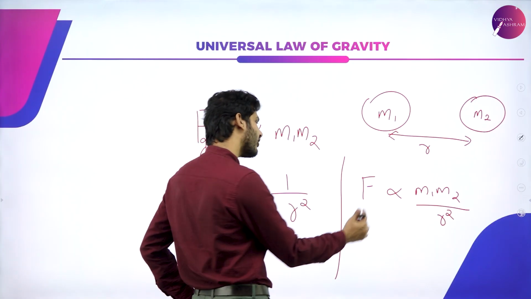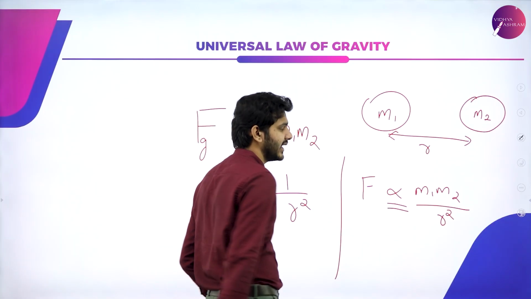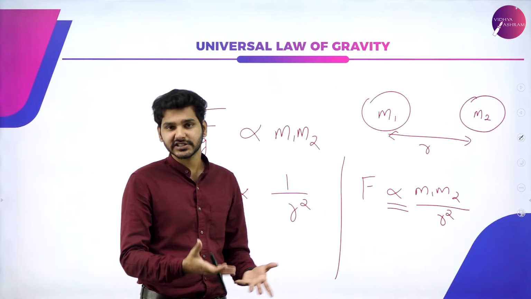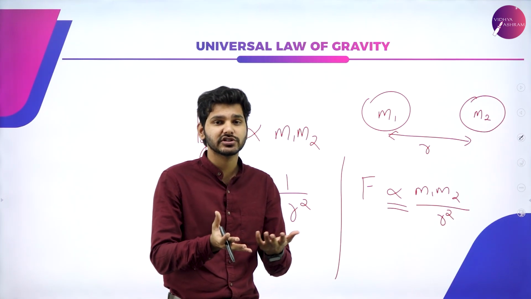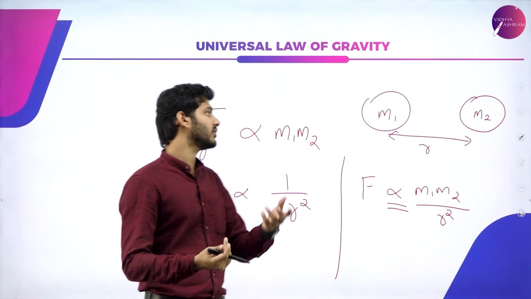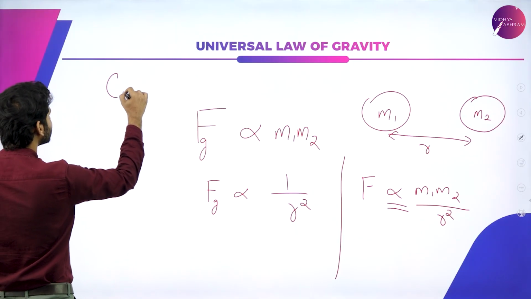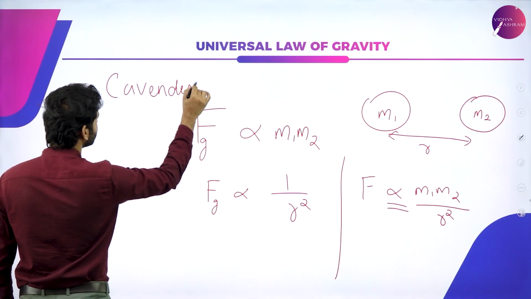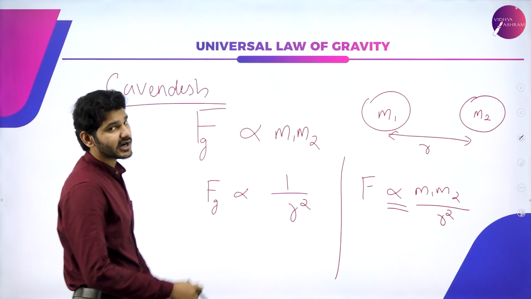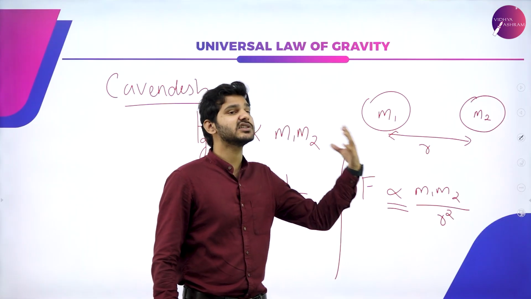Now, in order to avoid this proportionality symbol, a proportionality constant was introduced later, and you can calculate that constant using the Cavendish experiment. I'm not going to discuss what the Cavendish experiment is. If there are any curious minds, you can Google it and find out.